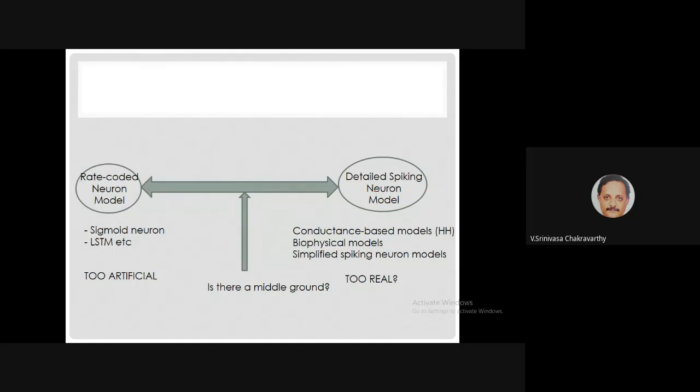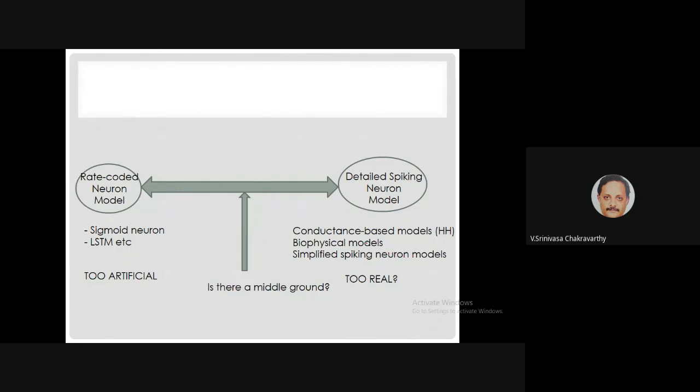So you can call them detailed spike neuron models. And there are a lot more than that, because their objective is not to produce spikes, but to describe the dynamics of a neuron in its entirety. That is one end. The other end is a rate-coded neuron model where you just have a sigmoidal neuron, totally static, no dynamics at all. That's the other end. So this is too artificial, and that is too detailed, not too biological.